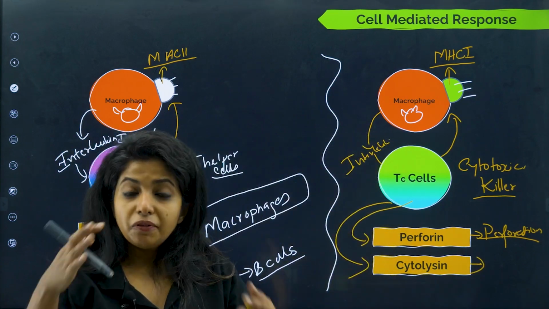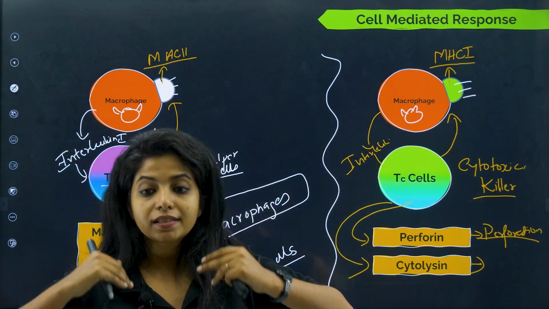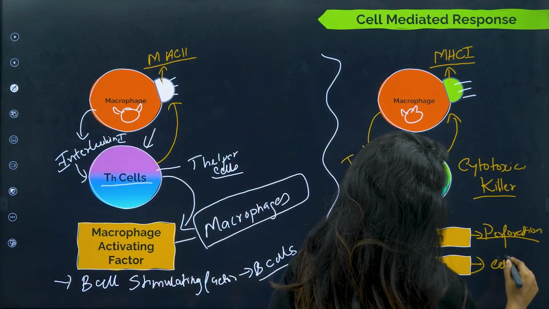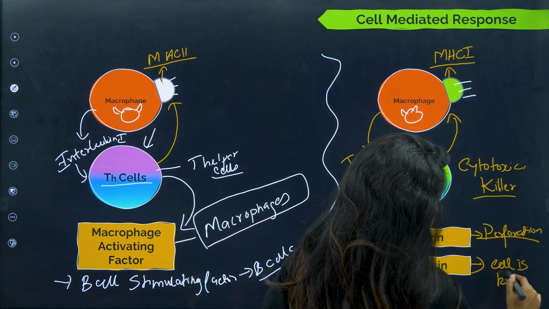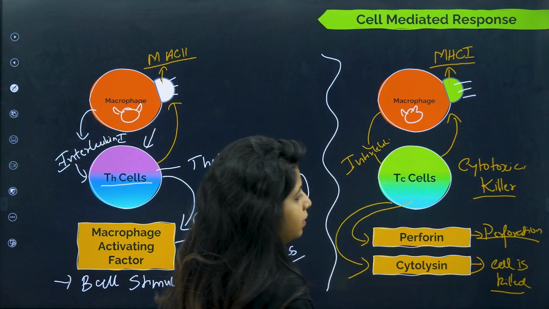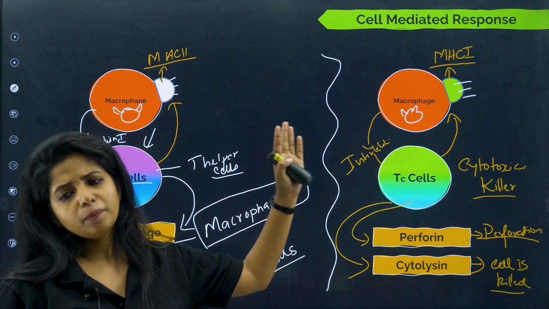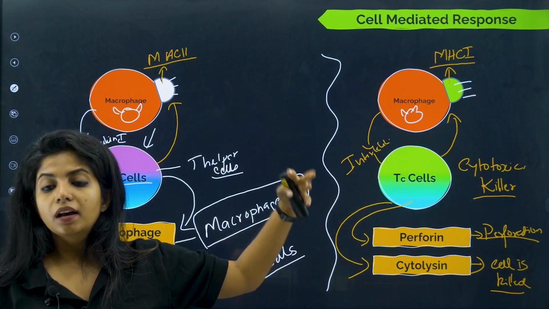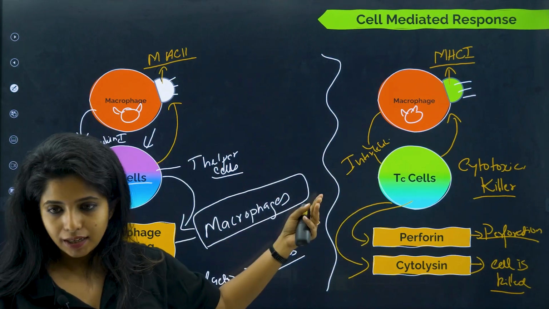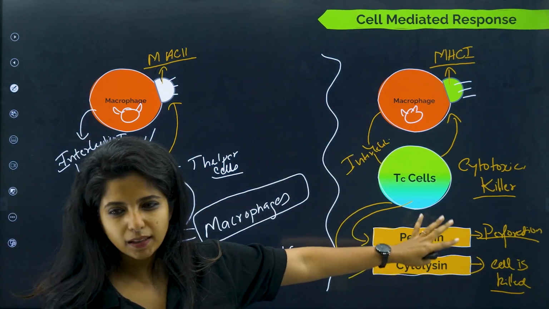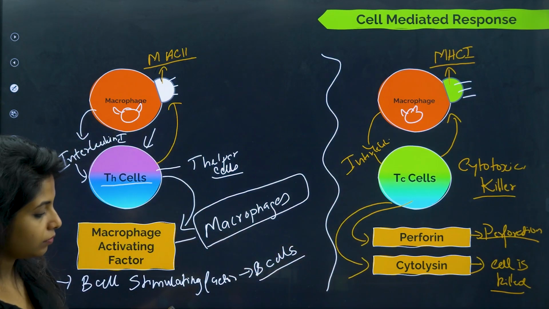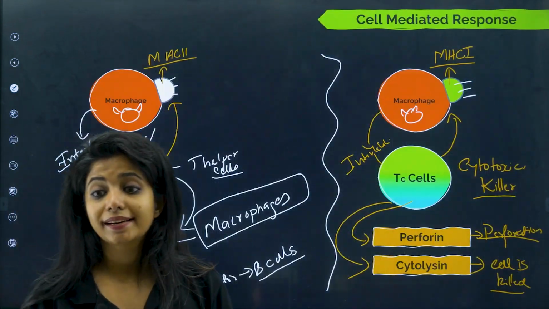Cytolysin, as I said, will kill the whole cell. It will release certain factors which are going to kill the whole cell as a whole. And they call upon macrophages as well. There are other factors being released to call upon macrophages if the infection is very intense. But basically they do their own function very efficiently. Now that is about cell mediated immunity.